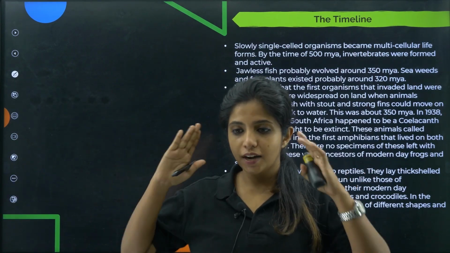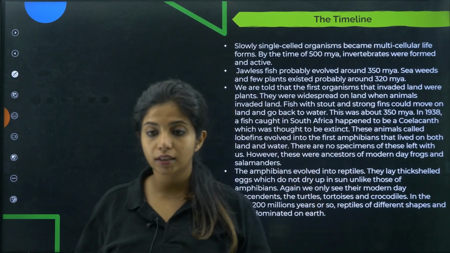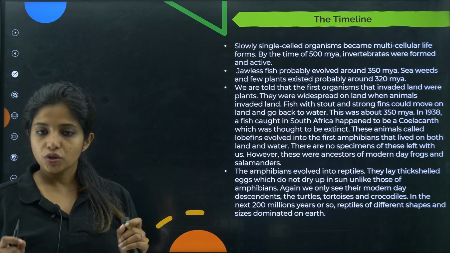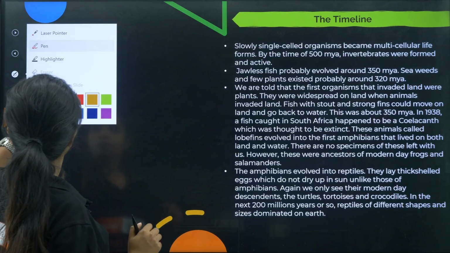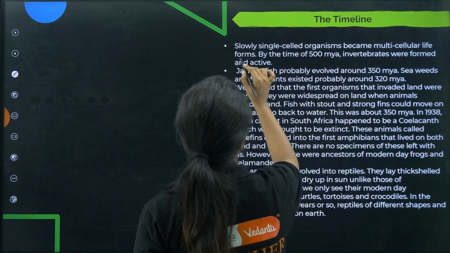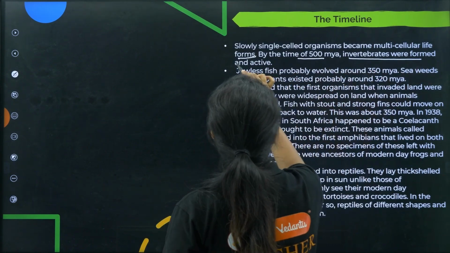If you read it from NCERT, your brain will go like this, which is why we have a very structured thing that I explained to you right now. Well, we will read it once more so that you get an idea of it. Okay, chalo, let's read. So slowly, single-celled organisms became multicellular forms. By the time of 500 million years ago, invertebrates were formed and active.